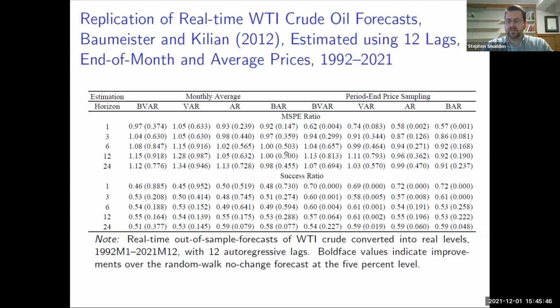And this has been shown in several papers finding the deterioration in forecast accuracy after the late 2000s. But you can see here that just by replacing the average prices with the end of period prices, we can achieve very large improvements in forecast accuracy, which are actually robust over the entire evaluation sample. So the new benchmark of this paper is not some econometric model, but is showing the importance of comparing against the appropriate no change benchmark.